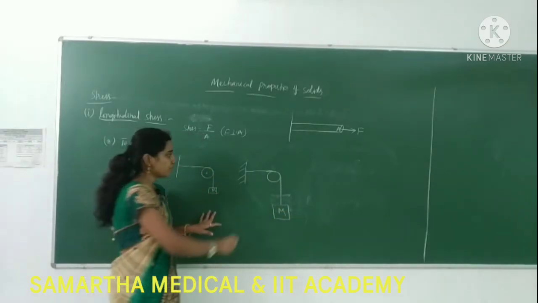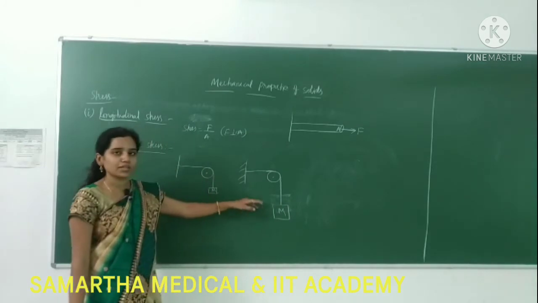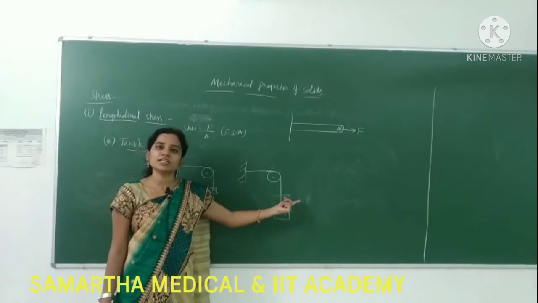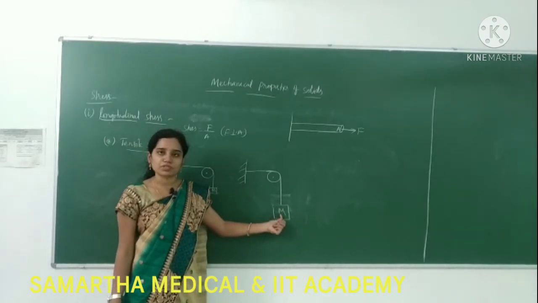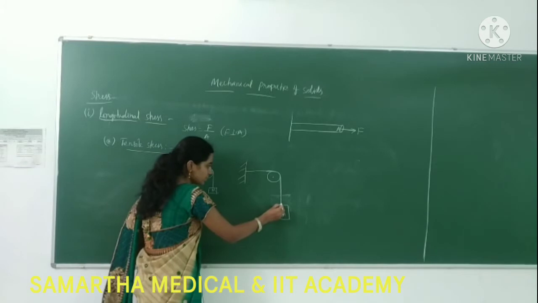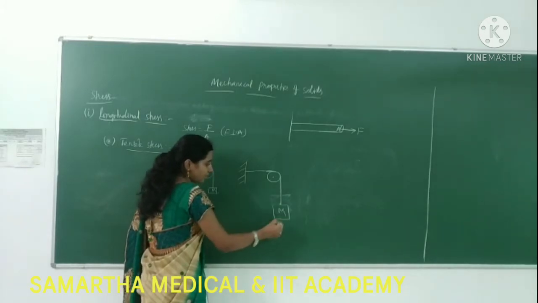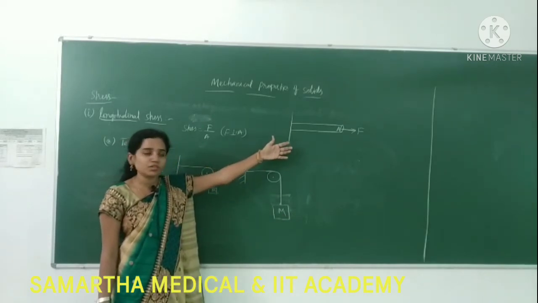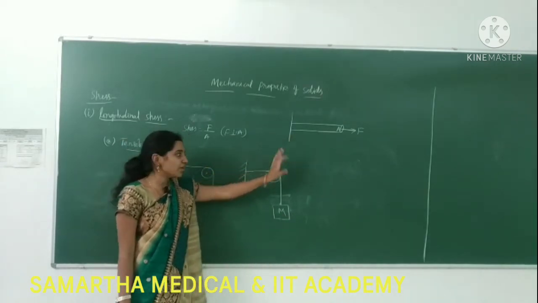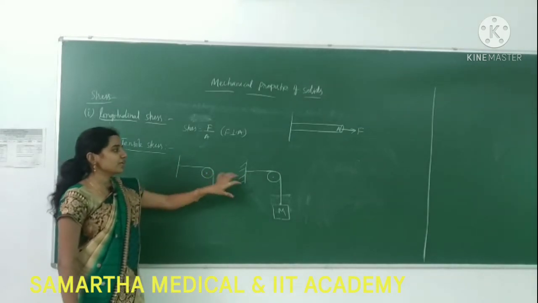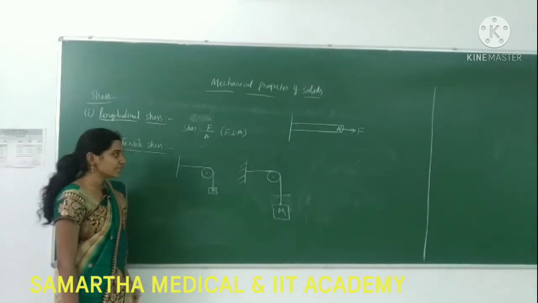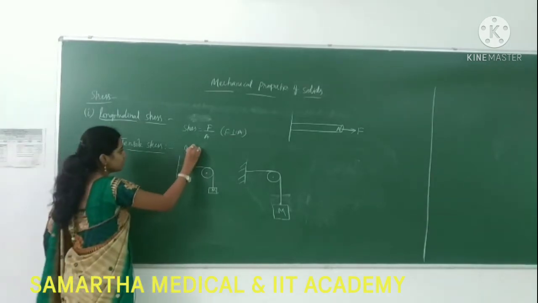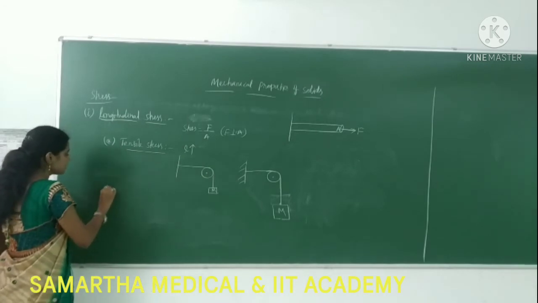Tensile stress means the length of the object we are taking, the string, gets increased by applying a normal force. How are we applying the normal force here? This is the area of the string, and we are applying the force in this direction, which is obviously normal to the string. Tensile stress is where the length of the object increases. That type of stress we call tensile stress. Length increases. Next one is compressive stress.